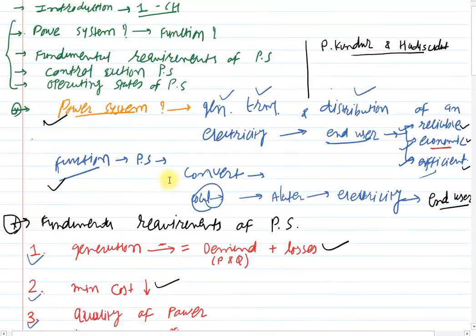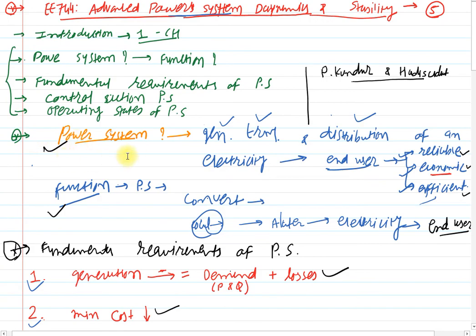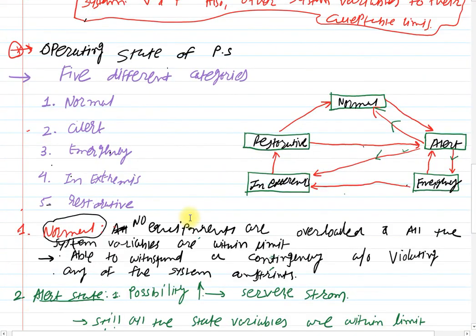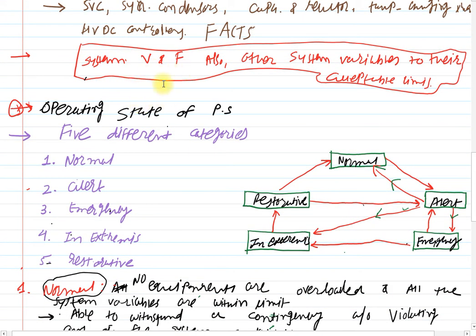So again, we have seen the definitions, function, fundamental requirement, control strategies, and the main objective. That is what you just need to remember: to maintain the system voltage and frequency, ultimately to maintain the stability of the power system. We will discuss different types of classification of stability and calculate examples based on the different stabilities.